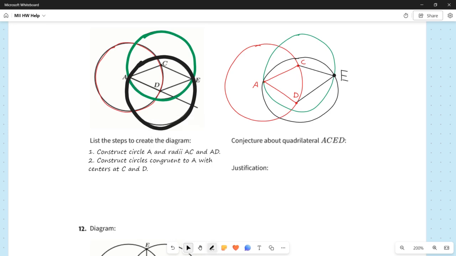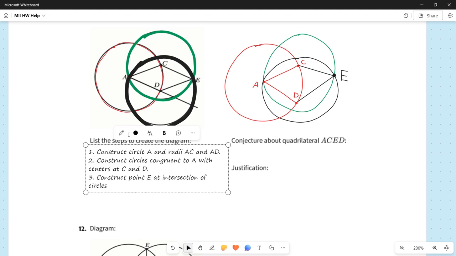Okay, so let's go ahead and describe doing that. So our third step here is to construct point E at the intersection of circles C and D.